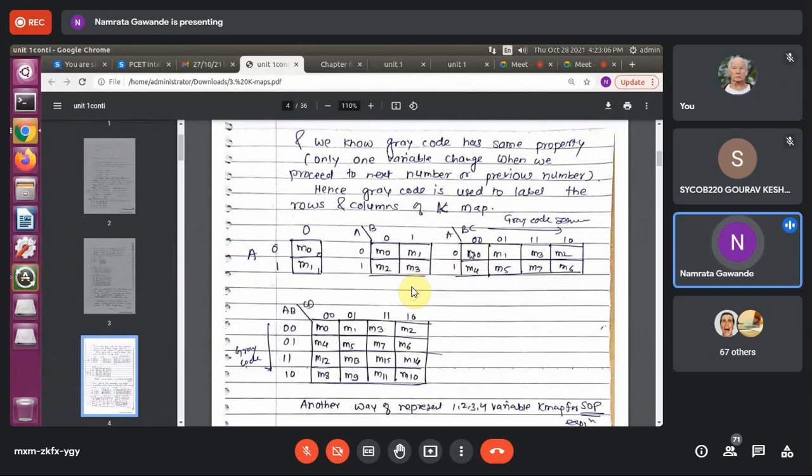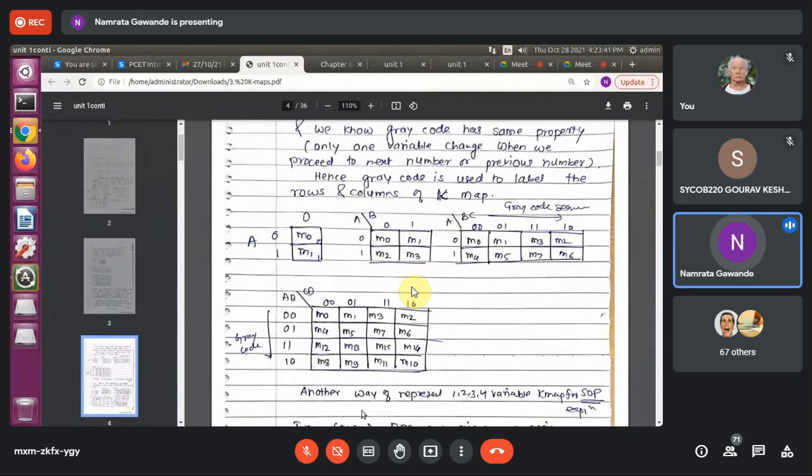So see the difference: M0, M1, M2 is not written over here; here it is M3 and here M2, because 0 1 1, you can see this 0 1 1. 0 1 1 means what is the decimal form? 3, right? So that's the min term, that is M3. Okay, 0 1 0 means 2, so that's why M2 is written. Fine. So likewise, this K-map is for the min terms. These K-maps are considering all min terms.